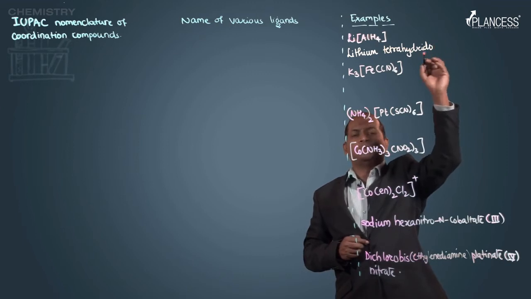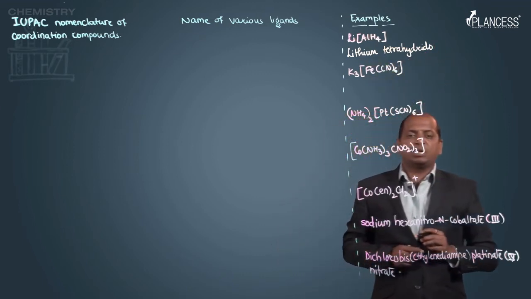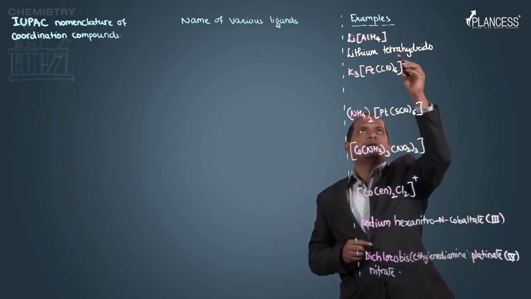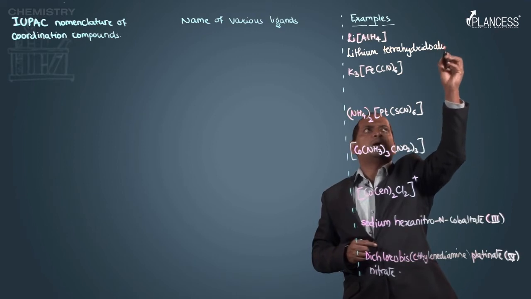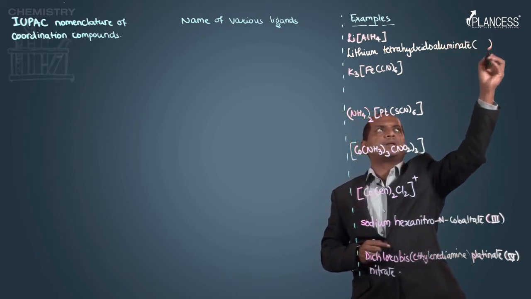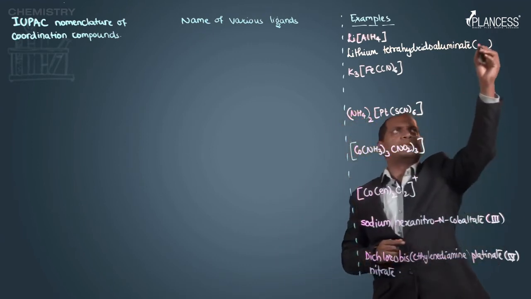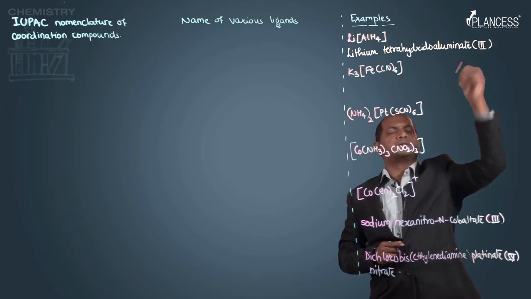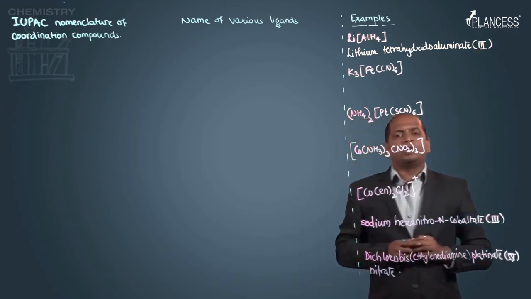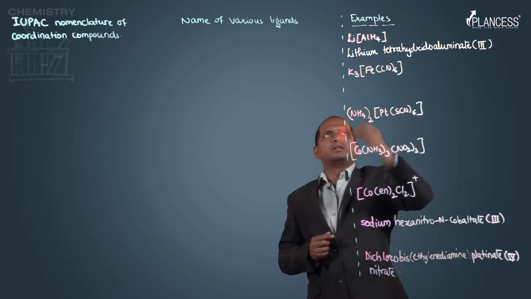Then no space. Aluminium is actually present in a negative coordination sphere, so it should end with ATE, that is tetrahydrido aluminate. In a bracket, we will write the oxidation number of aluminium, that is 3. So, lithium tetrahydrido aluminate(III). So, that is the name of this compound.